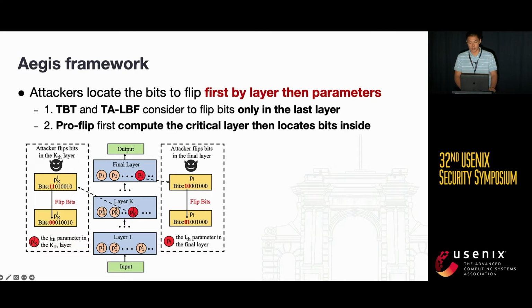The key observation behind our Aegis is that we find existing targeted attacks tend to locate the bits first by layer, then parameters. Furthermore, they only flip bits in one layer. For example, some attacks only flip bits in the last layer of target models, as shown in this figure. Other attacks first determine the most critical layer, e.g. the case layer, and flip bits in this layer.